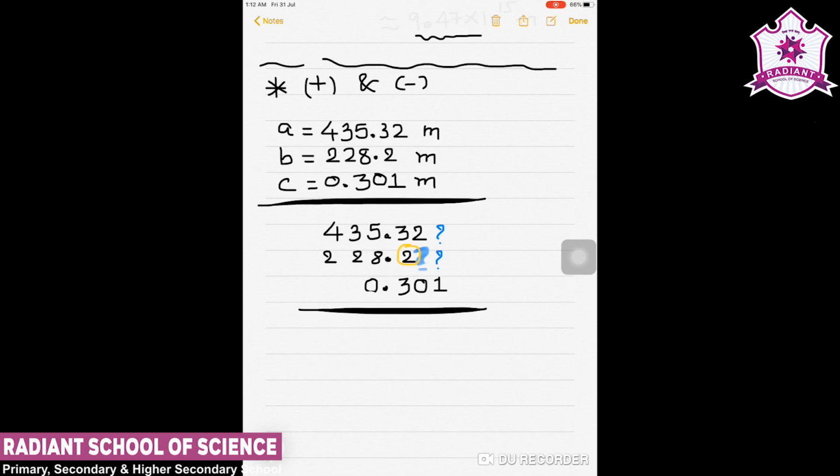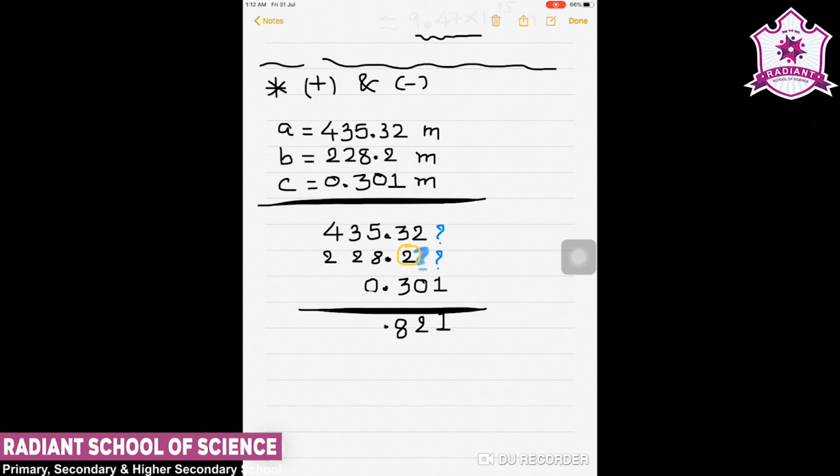I will get 1, then 2, then 3, 3, 6, 2, 8. So it will be 0.821.